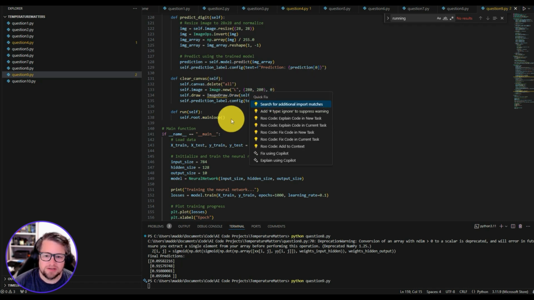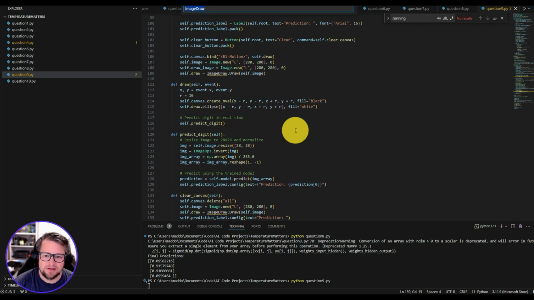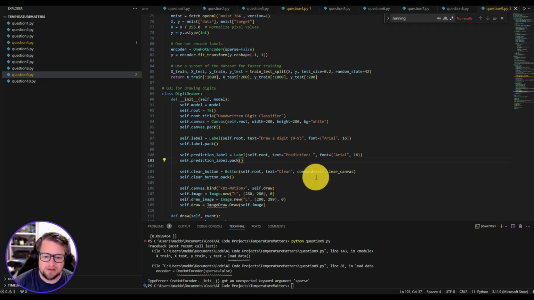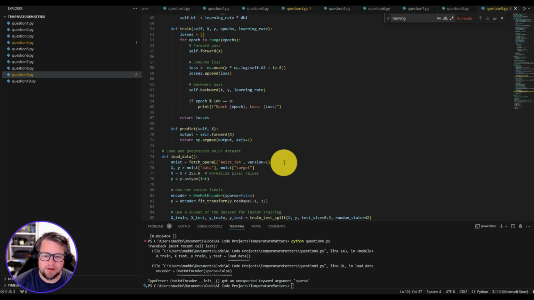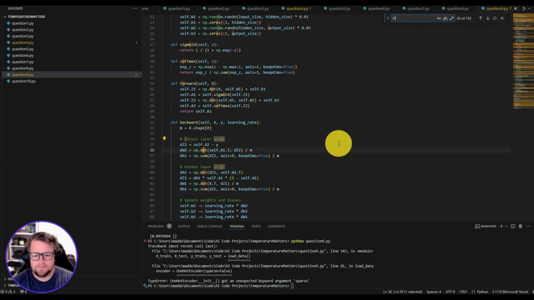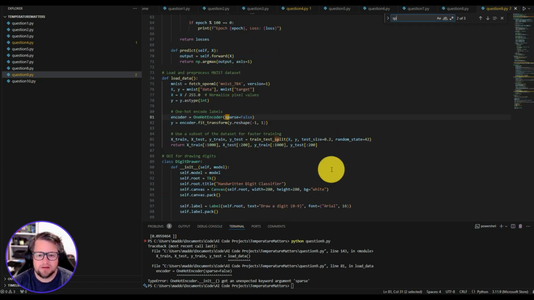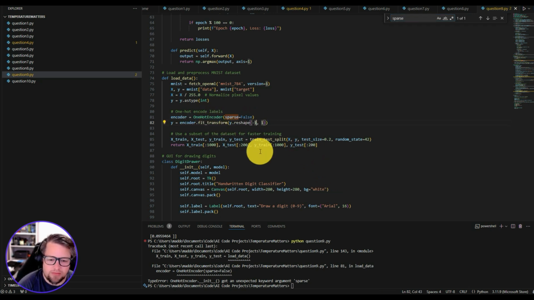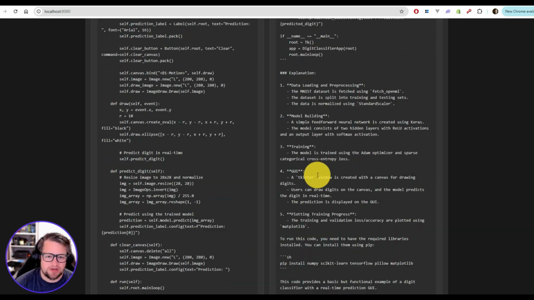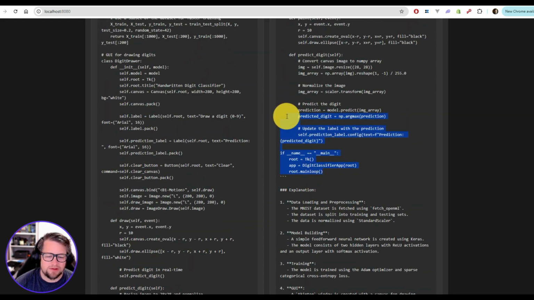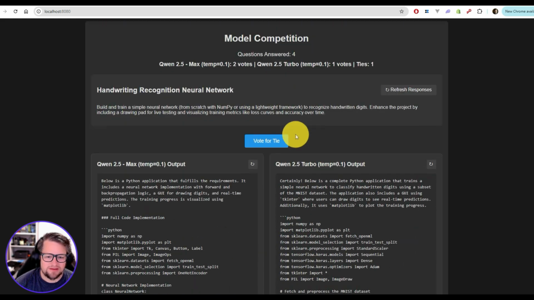That's unfortunate. Image draw. And one hot encoder apparently. Sparse actually. And one hot encoder wasn't supposed to be there. Okay, that's unfortunate. I've actually had some functional ones, but this is a failure. I'd have to spend some time trying to get that one working. That'd be really cool to actually see what that could do though.